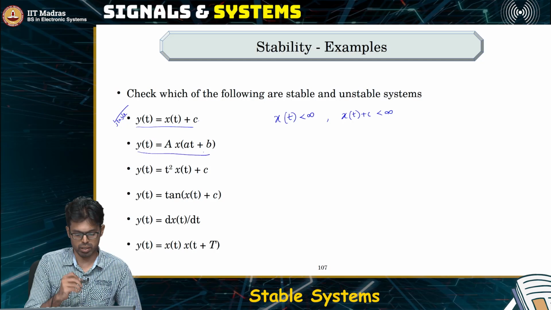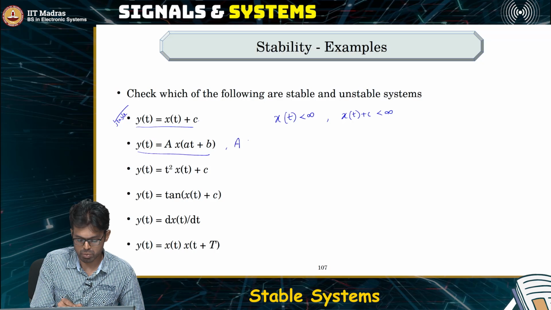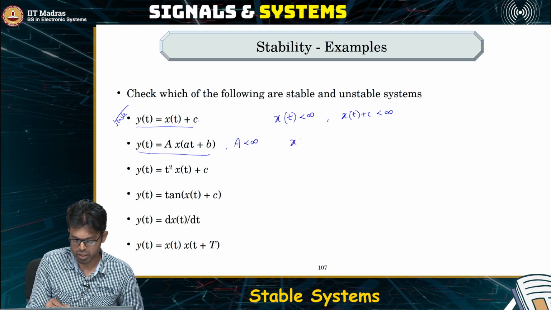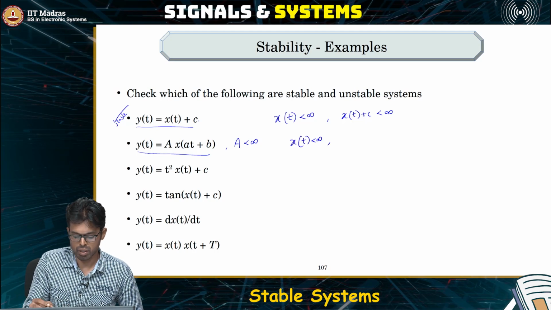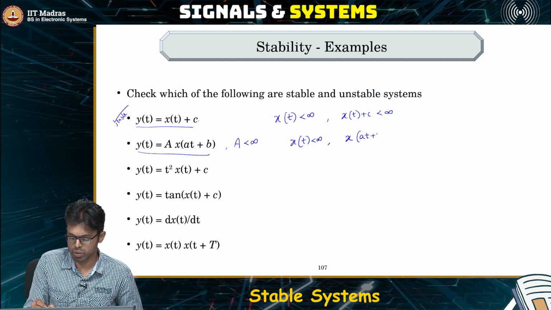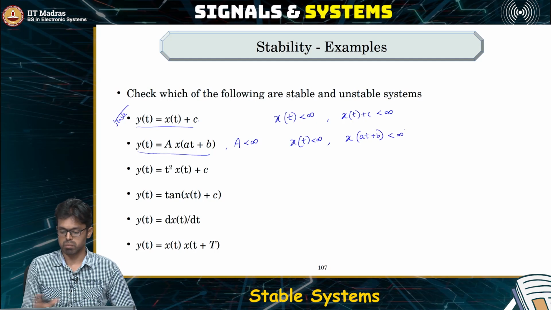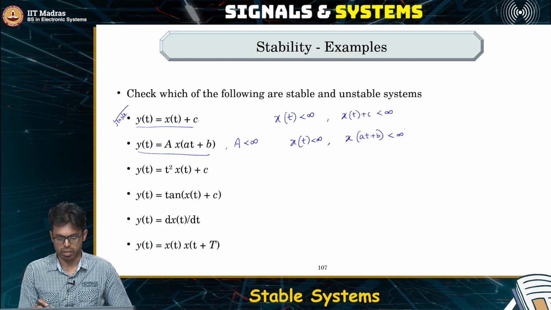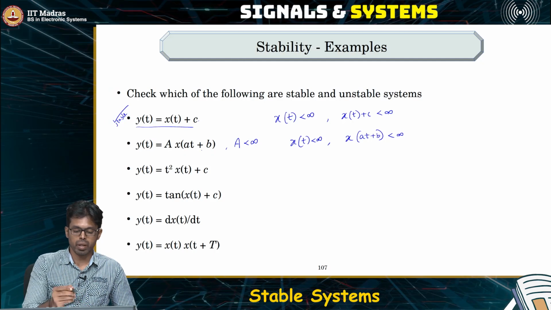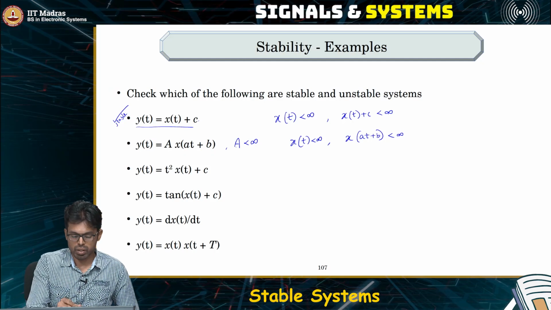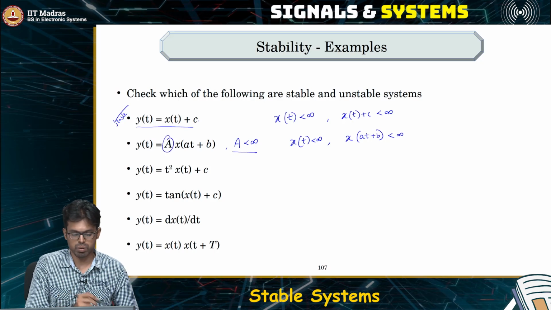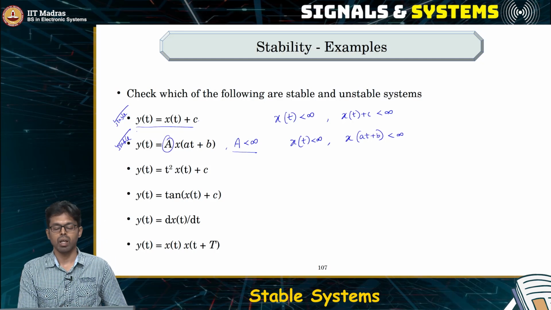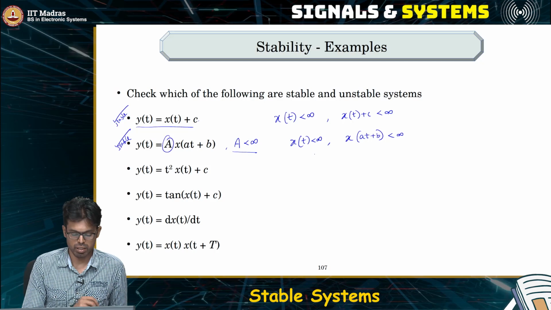Now, what about this setup? Here we are going to assume that small a and capital A both are less than infinity. So, if x of t is less than infinity, then obviously x of a t plus b is also less than infinity, because this is only a delayed or advanced and a shrunk or compressed signal or a stretched signal, which means the signal itself cannot grow in amplitude. And we are saying that the multiplication factor is finite, which means this is also stable because y of t cannot grow to infinity as long as x of t is less than infinity.